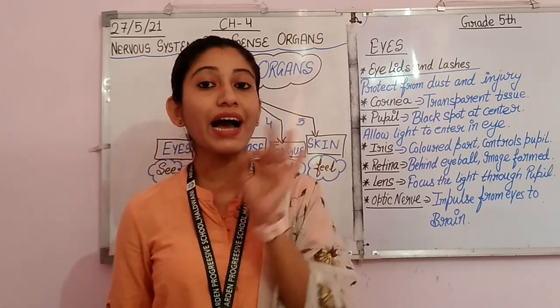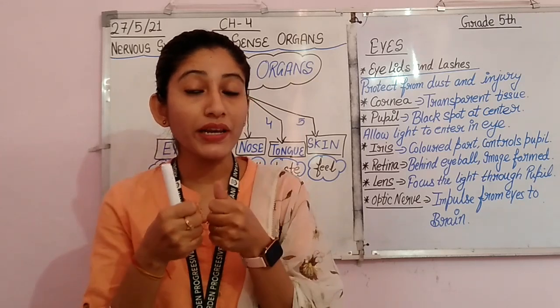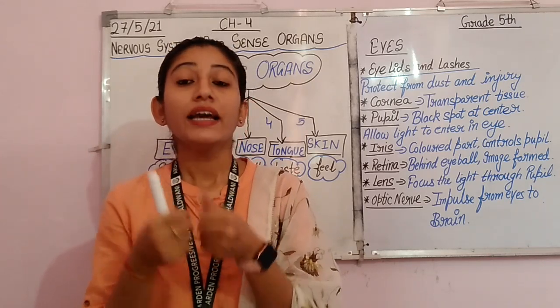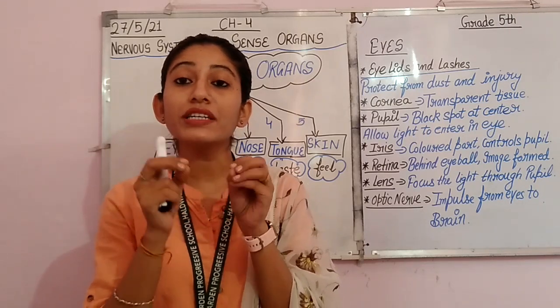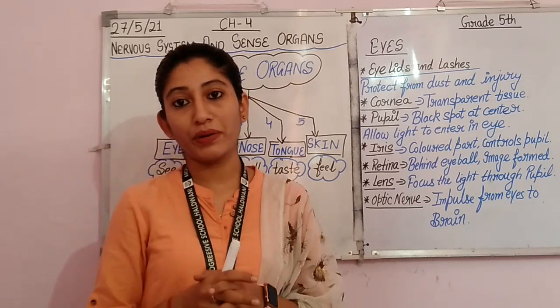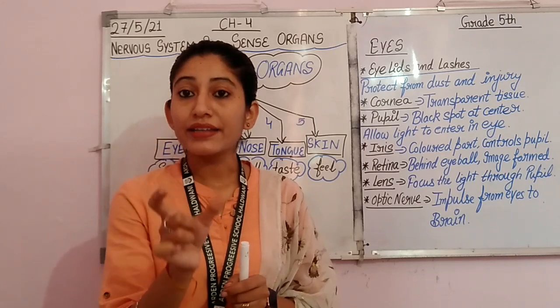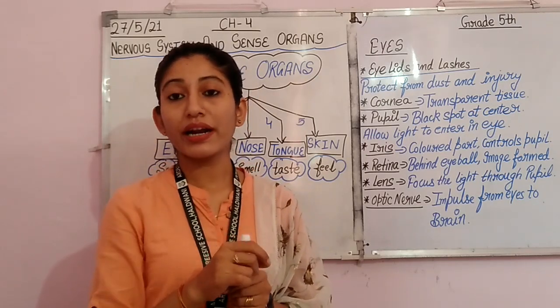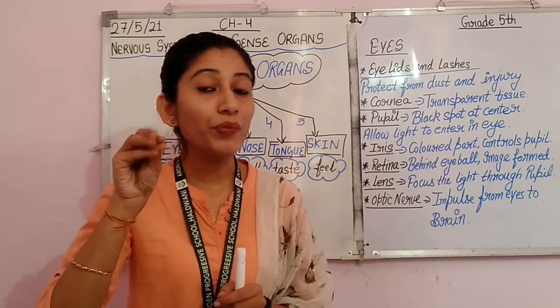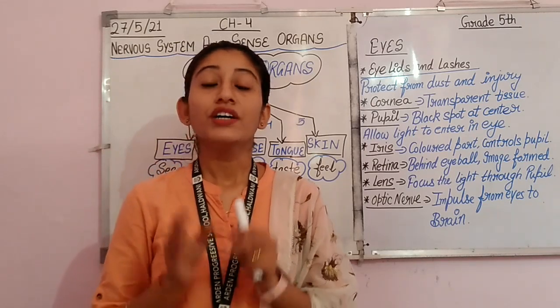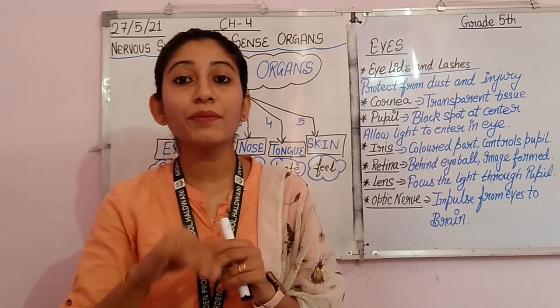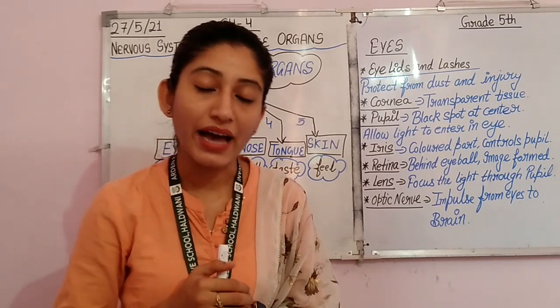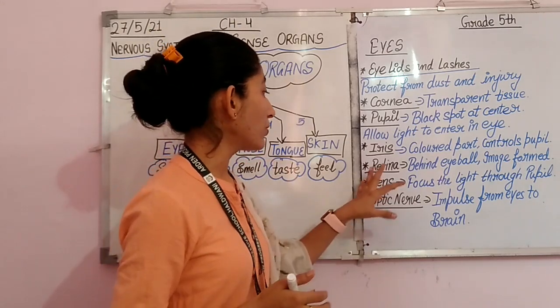So iris is controlling how much light will enter in the pupil. When the iris controls our pupil, it is controlling the opening and closing of the pupil. So according to that, how much light will enter in the pupil is also controlled by the iris.